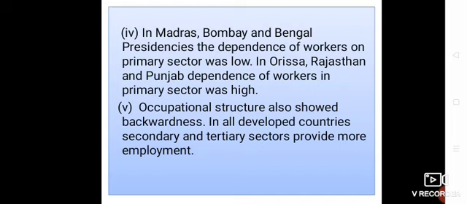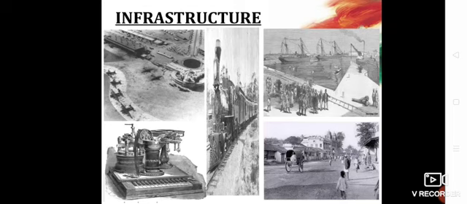Now next topic is infrastructure. As you know, what is infrastructure? Infrastructure facilities during British rule were very poor. Some efforts were made to develop basic infrastructure like roads, railways, ports, water transport, posts and telegraphs. But the main motive behind such infrastructural development was to serve various colonial interests.